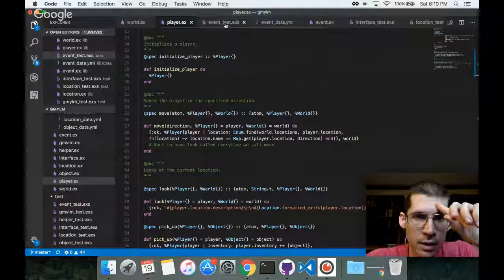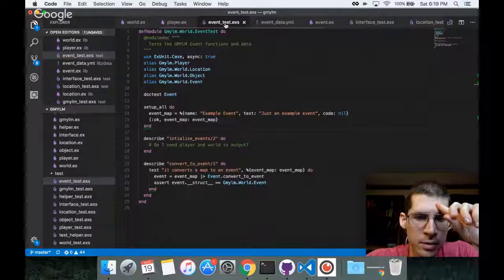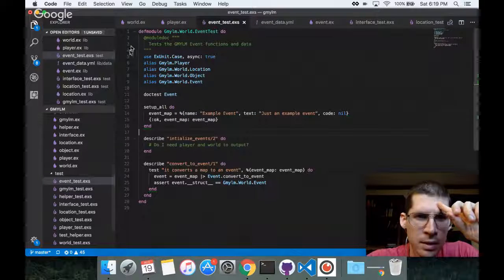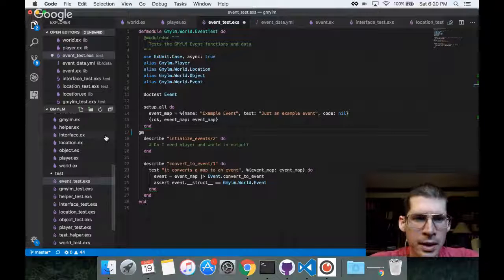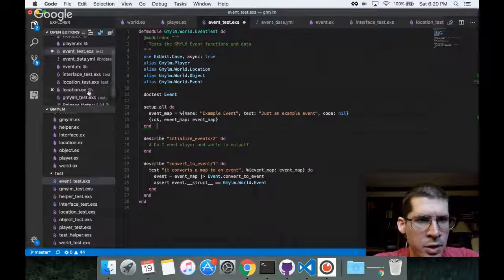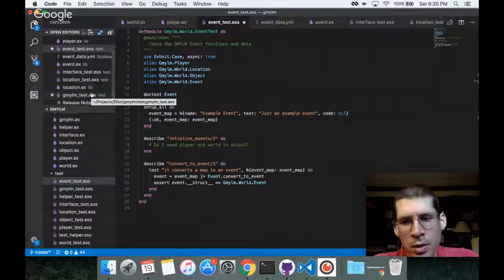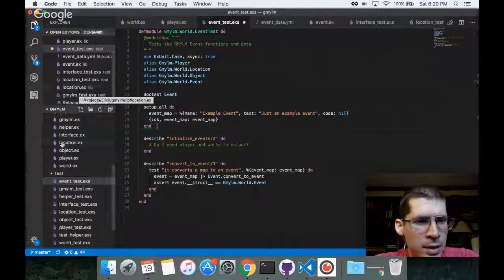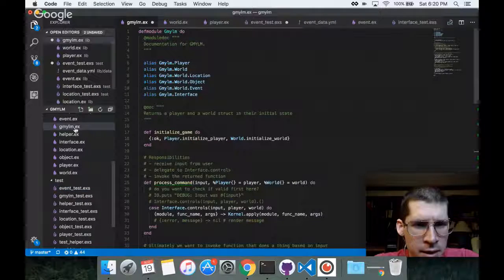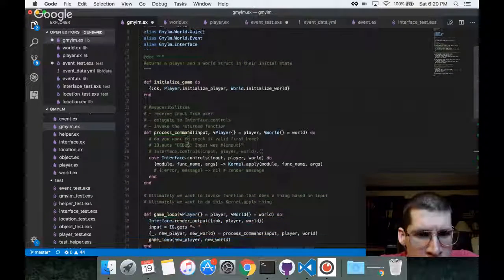Okay, event tests. It converts a map to an event. Great. As long as I'm up here, earlier we had that hanging thread of, is there a GMYLM doc test? Why is the GMYLM top level doc test pointed out? We've talked before about whether the things in the top level GMYLM module and test really belong there. I would argue probably not. I don't really want much of anything up at that top level main namespace. That's something we can come back and check out sometime.